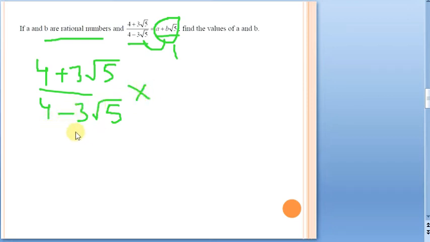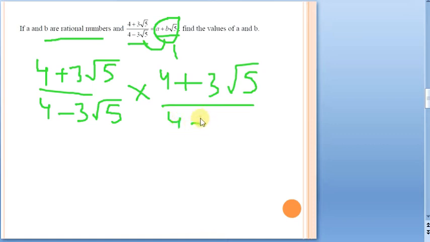So here two terms are there, that is a binomial. What is the rationalizing factor for binomials that we have discussed? It is going to be the conjugate. What is the conjugate of it? Just reverse the sign which separates the two terms. Here 4 minus 3 root 5, so the conjugate is going to be 4 plus 3 root 5. So just in brackets, rationalizing with that we have to write when you are doing it elaborately.